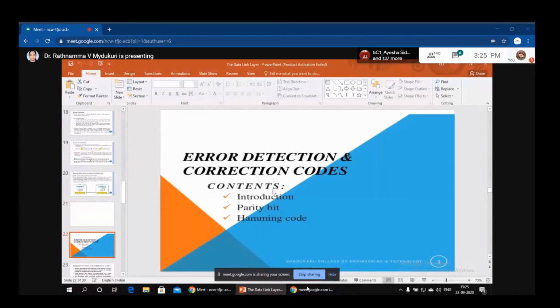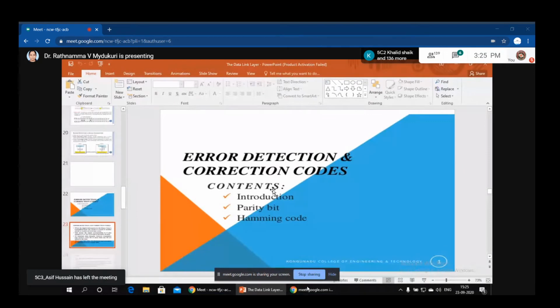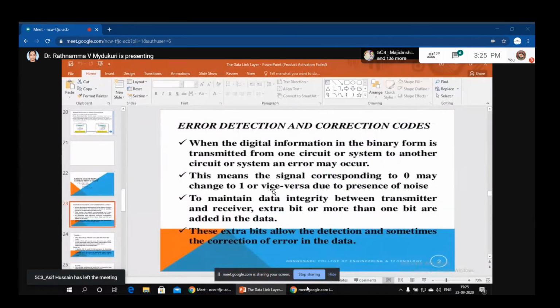Now first of all, error detection and correction codes. So we need to discuss these points here. First, error detection and correction codes.